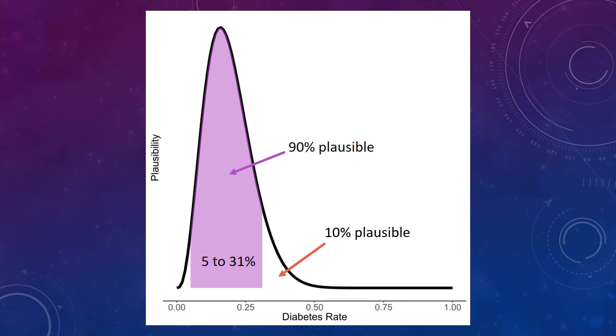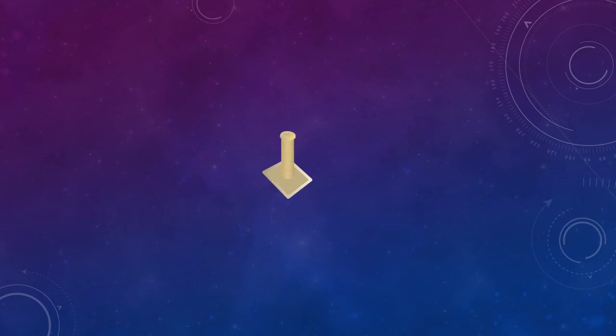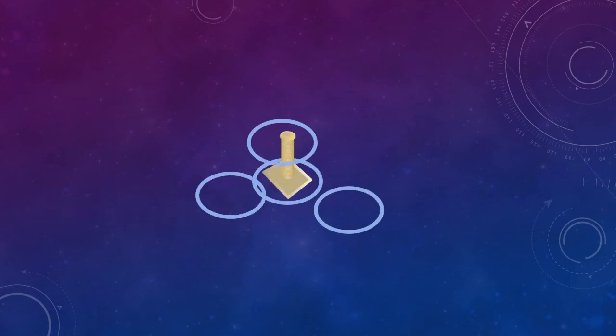If you've taken a statistics course before, you may have heard of confidence intervals. Confidence intervals and credible intervals are similar. In fact, some confidence intervals are also credible intervals, but there are important differences. Using a confidence interval is like tossing a ring around a post. If I give you a ring of a certain size, you could toss the ring toward the post a bunch of times to figure out how often you could get the ring around the post.